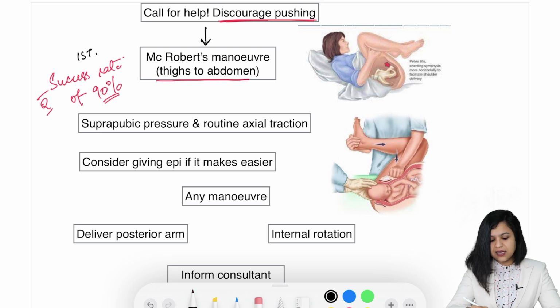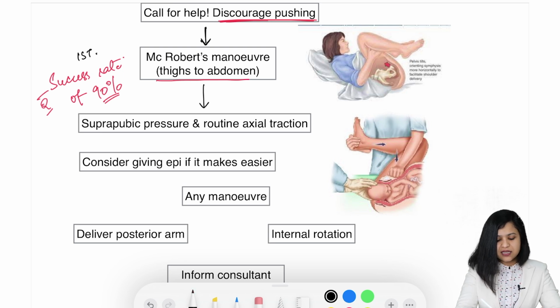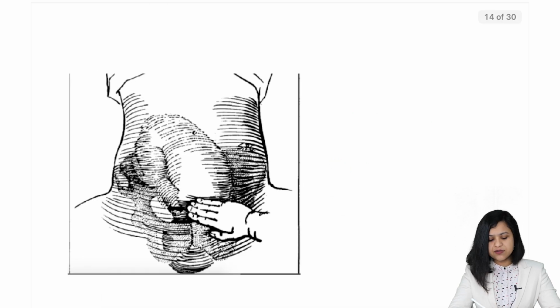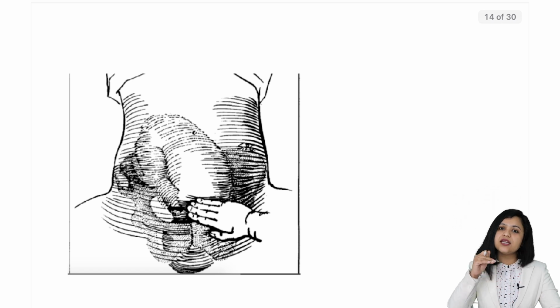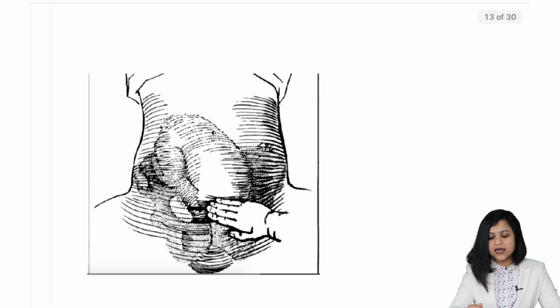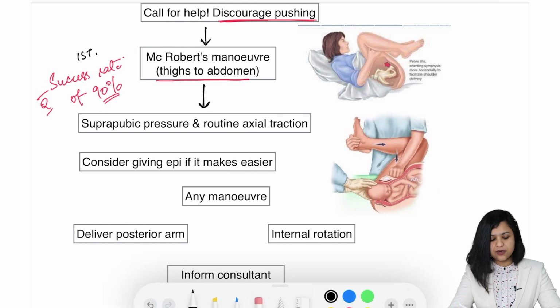Next, once the McRoberts maneuver fails, the next maneuver is suprapubic pressure. This is how it helps. If you give suprapubic pressure, you are trying to push the anterior shoulder and move it. So there is a downward and lateral traction on the anterior shoulder in the suprapubic space in an attempt to dislodge the anterior shoulder.